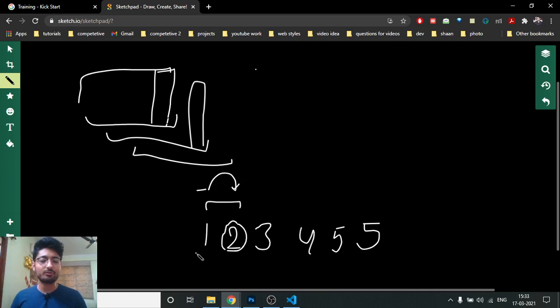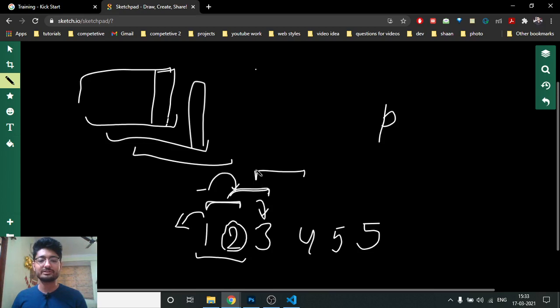Now it means that I want the sum of this window, and whenever I go to the next window of size 2, I want the sum of that window. So it's just like a sliding window technique, because the window size is fixed. If I find the window sum of the first P students, we can easily do that. But for the next P students, it's beneficial to just remove the first element and insert the next element.